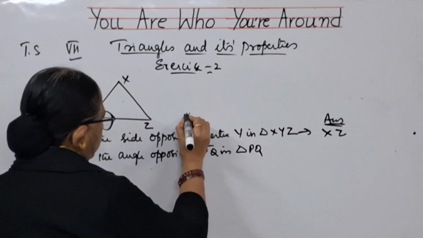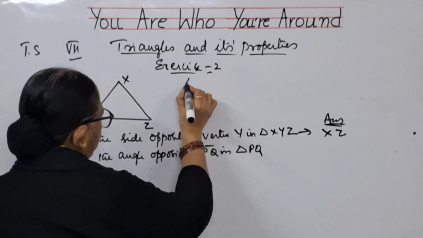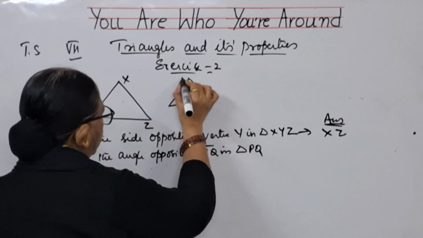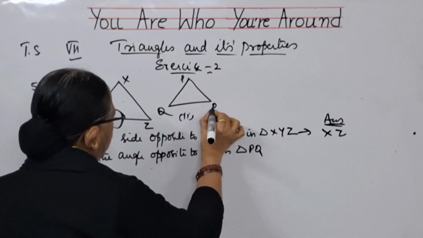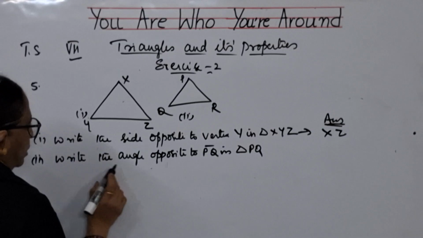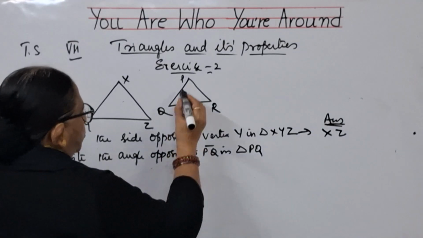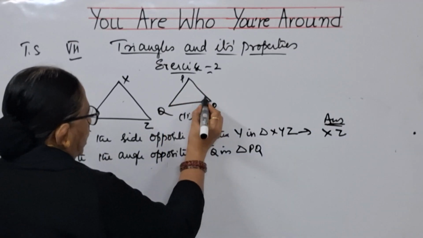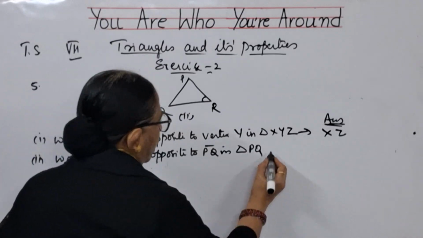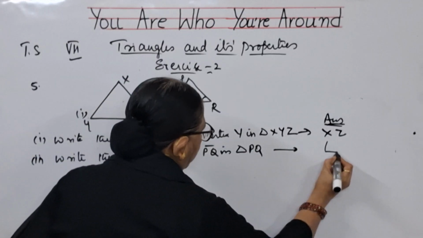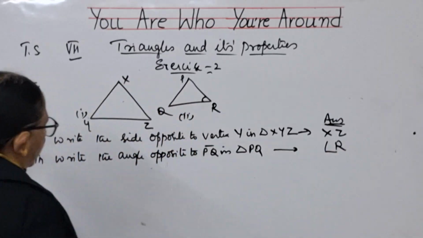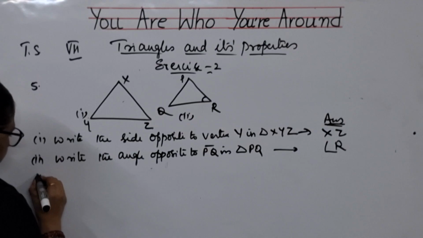So for the second bit, I should draw another triangle. This is triangle PQR. For this, write the angle opposite to PQ. PQ is this side, no? Angle opposite to PQ is, this is angle R. This is the answer for the second bit, children.